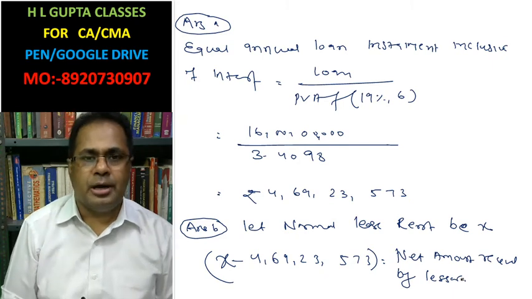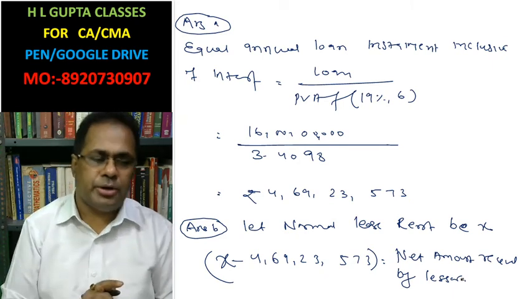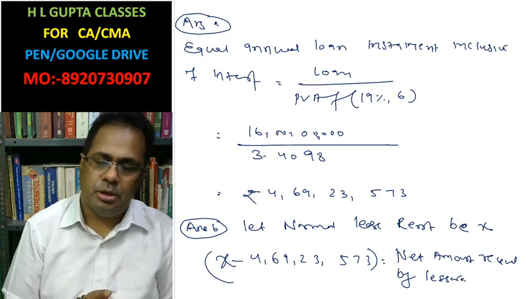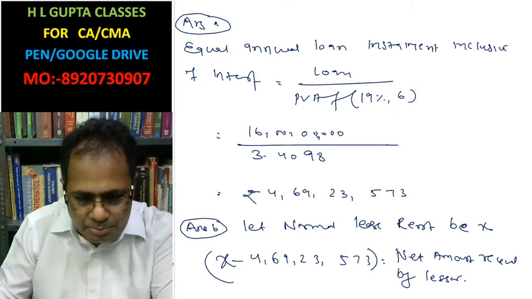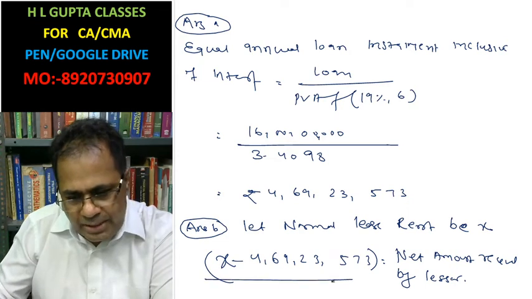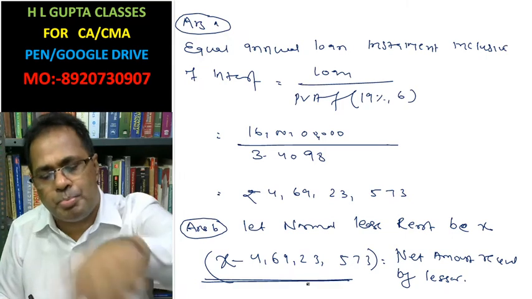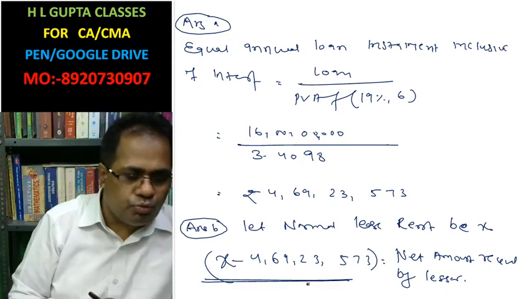The lessor wants a return of 25% in 6 years. In this case, the present value of cash inflow must be equal to the present value of cash outflow.